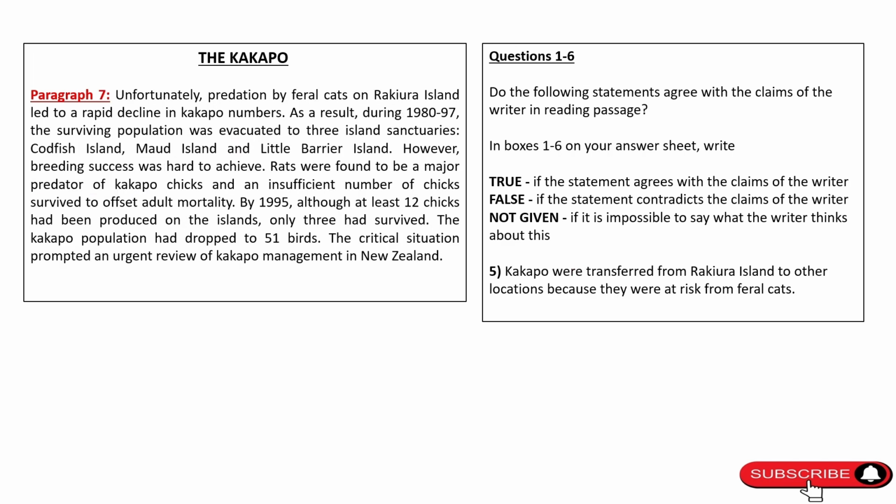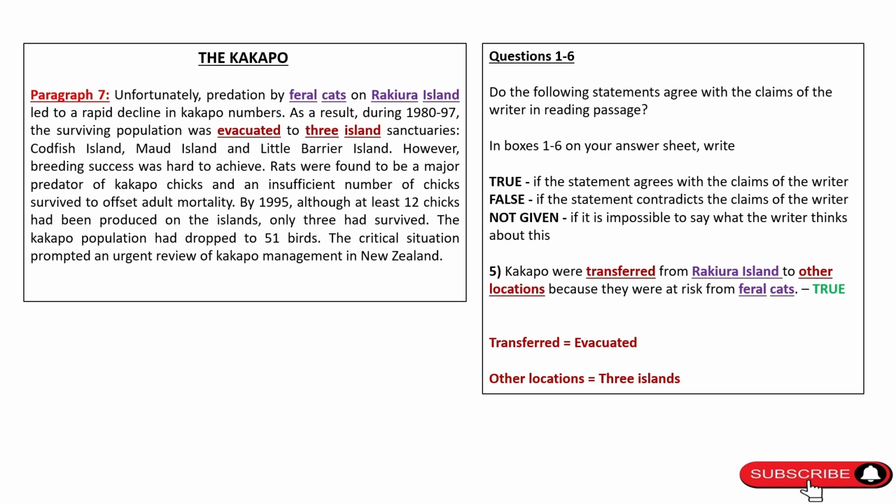Question 5. Kakapo were transferred from Rakura Island to other locations because they were at risk from feral cats. The keywords in the question are Rakura Island and feral cats. You can find both the keywords in the first line of the second paragraph. Now, the paragraph says that due to attacks from feral cats, the population of Kakapo started to decline. Therefore, Kakapo were evacuated to 3 island sanctuaries, which is exactly what the question is saying. Kakapo were transferred to other locations. Here, transferred is synonymous to evacuated and other locations, the 3 island sanctuaries. Since the question is saying exactly what is mentioned in the passage, therefore, the answer is true.